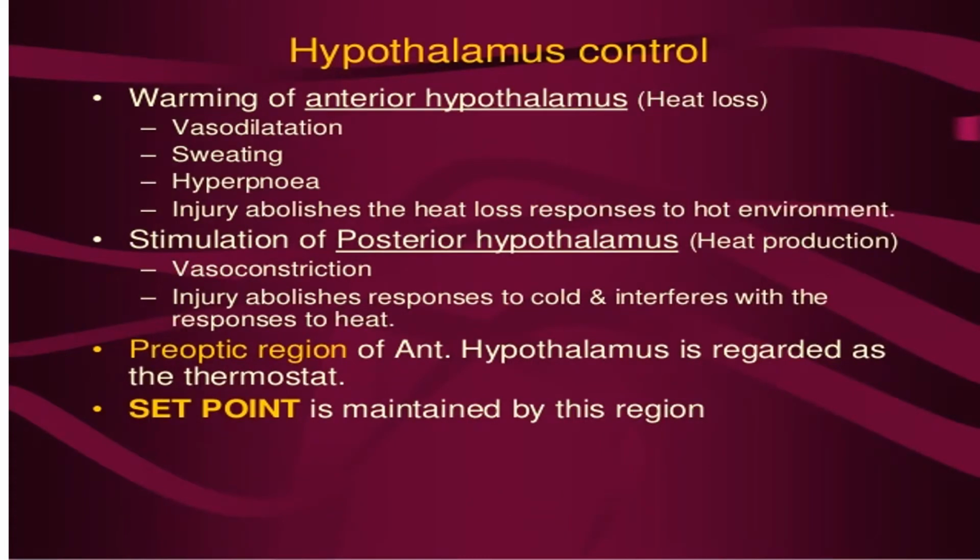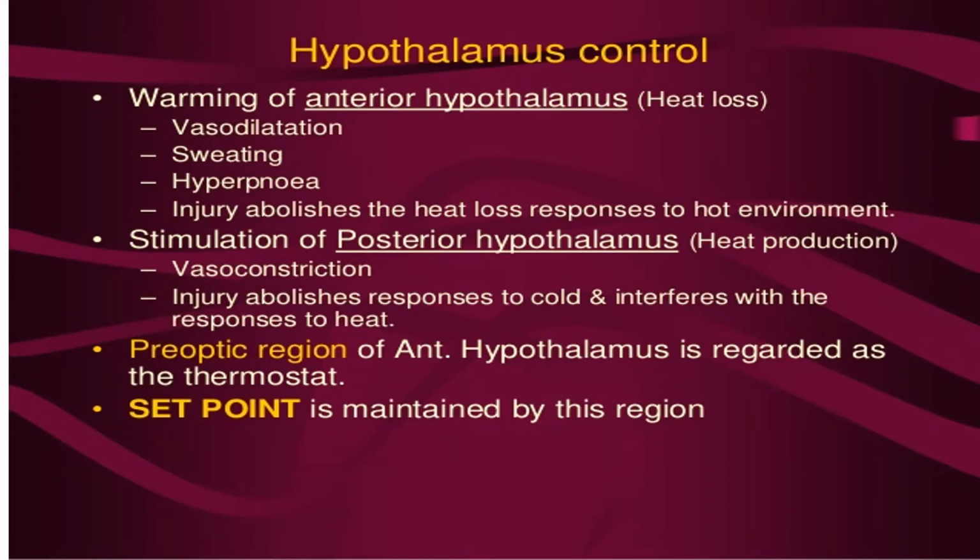Hypothalamus control. Warming of the anterior hypothalamus causes heat loss by vasodilatation, sweating, hyperpnea, and injury abolishes the heat loss responses to a hot environment. Stimulation of the posterior hypothalamus causes heat production by vasoconstriction. Injury abolishes the response to cold and interferes with the responses to heat.